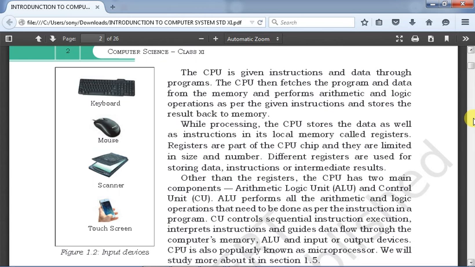Other than registers, the CPU has two main components, that is the arithmetic logic unit and the control unit. So what does the ALU perform? The ALU performs all the arithmetic and logic operations that need to be done as per the instructions in a program, and the control unit controls the sequential instruction execution, interprets instructions and guides data flow through the computer's memory, ALU, input or output devices, etc. That means the control unit coordinates the overall operation in a computer. The CPU is also popularly known as the microprocessor. Understood?